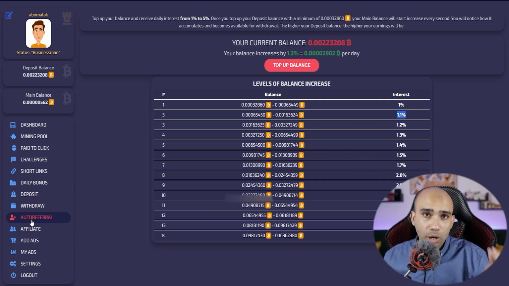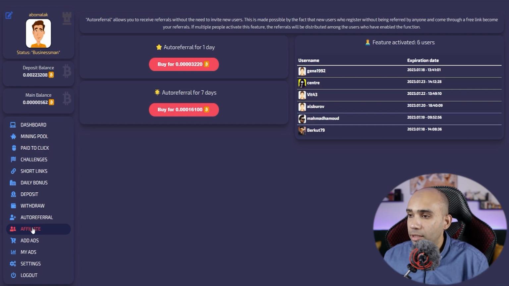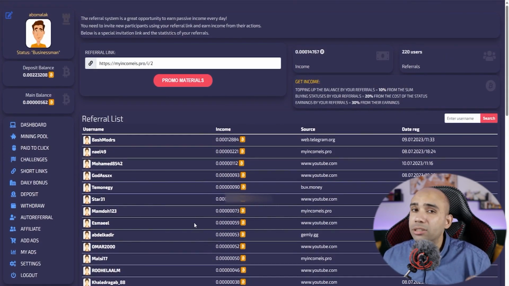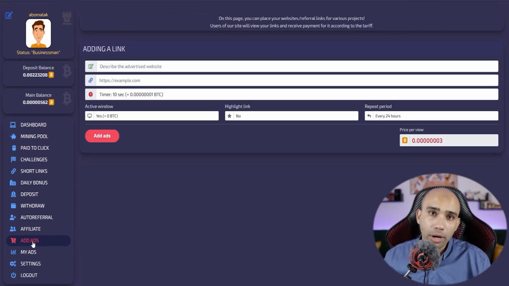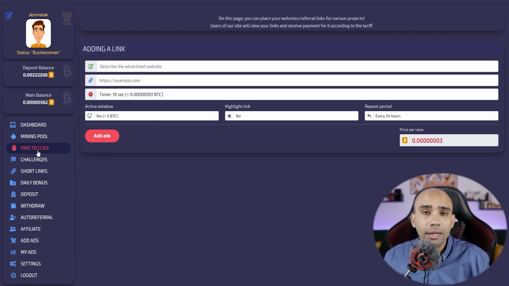These are automatic referrals, if you are going to employ people under you and you take a percentage of their profit; you pay this value for a period of 1 day and this value for a period of 7 days. Marketing shows you the referrals registered through you, the number of clicks, the number of people who worked with you, their profit and so on, and the percentage that you can take through them. This is if you are going to make an advertisement on the site for your own site and you want to receive visits; you are the one who will pay to get visits from the site. This is, in short, everything about the site.